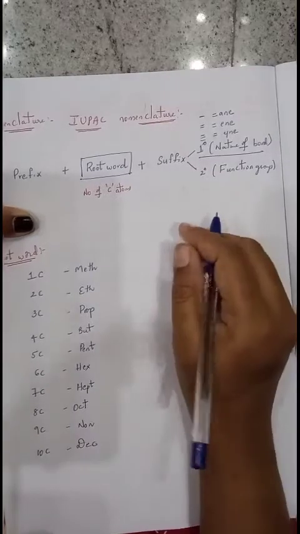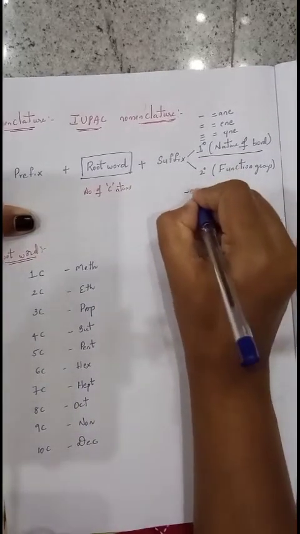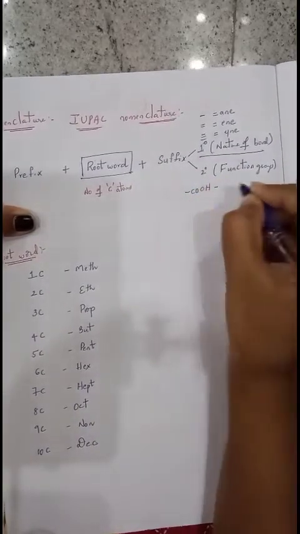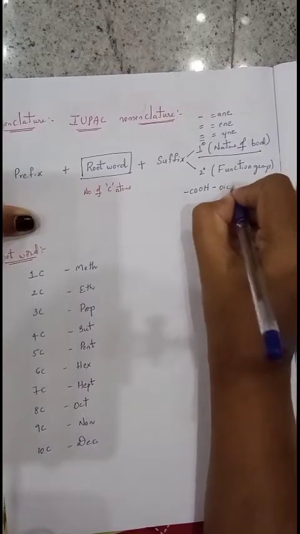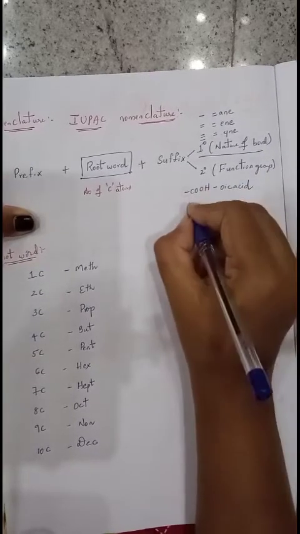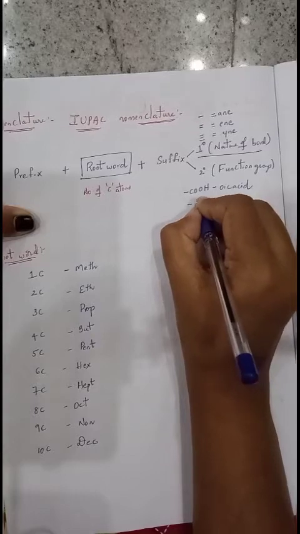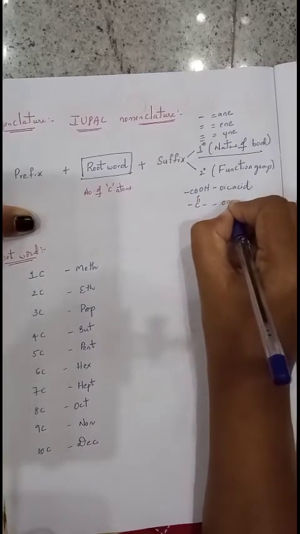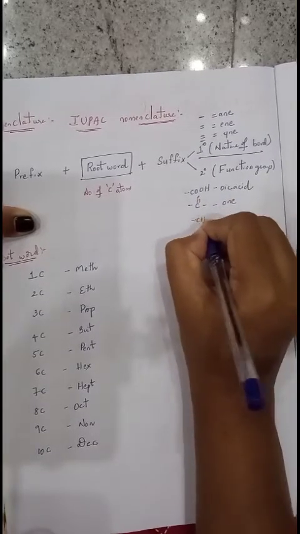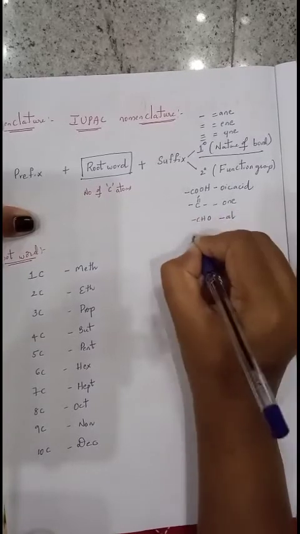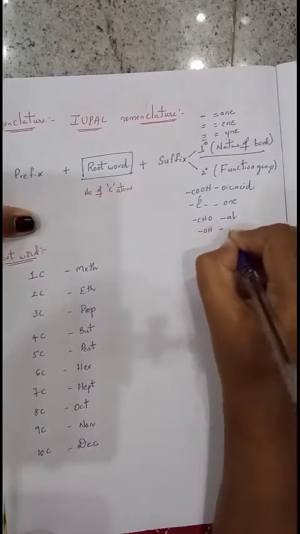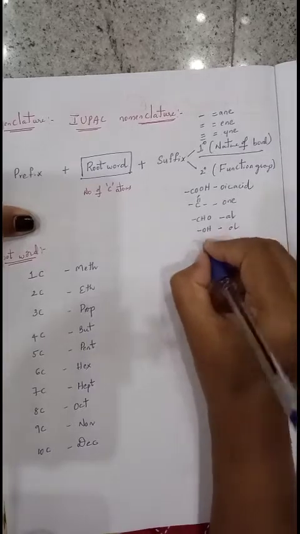There are many functional groups. Example, COOH: the suffix is oic acid. C double bond O: suffix one. CHO: suffix al. OH: suffix is ol.